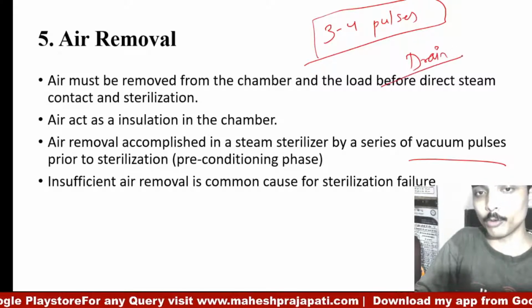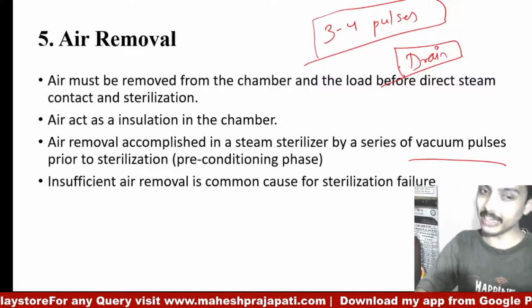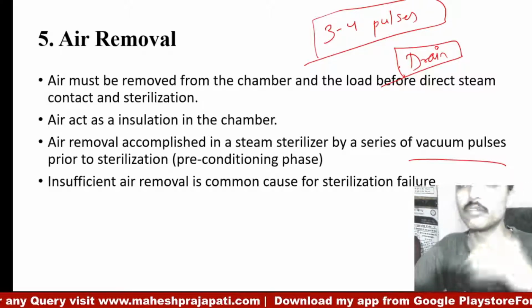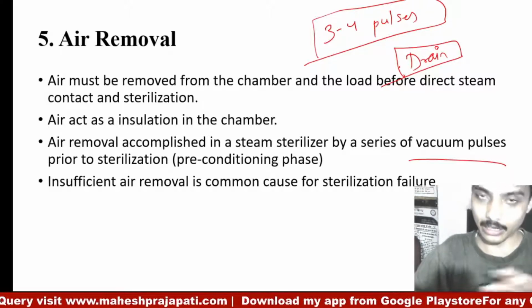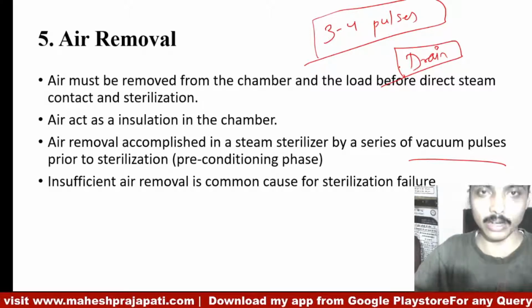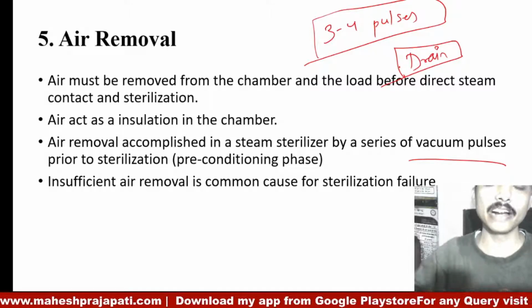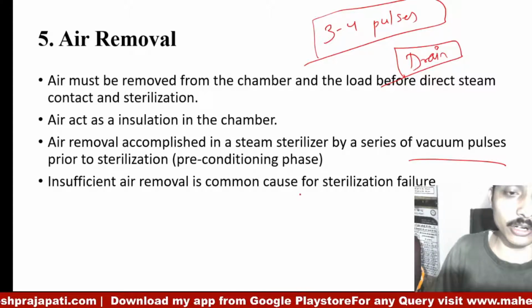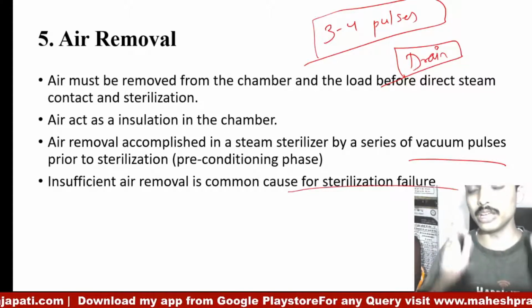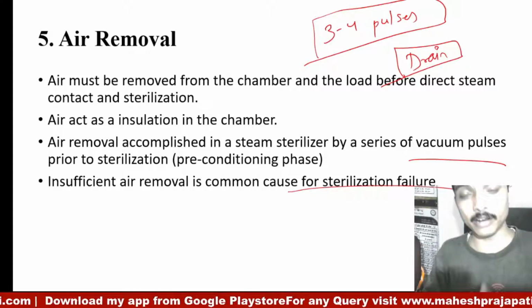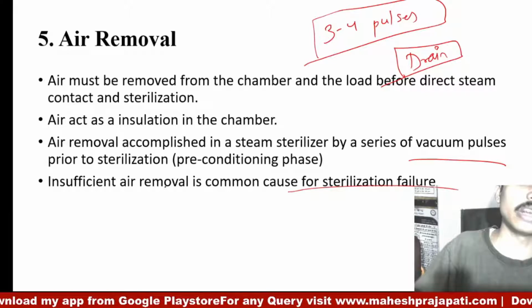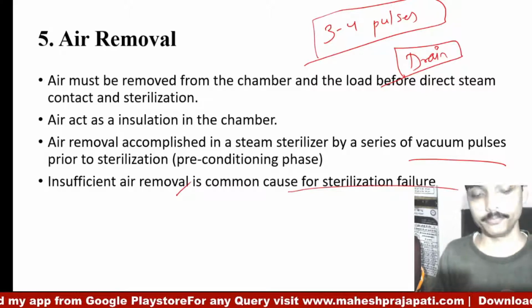So from the drain point we remove the air initially, and once the air is removed, steam will fill the chamber and achieve the desired temperature and pressure. Insufficient air removal is a common cause of sterilization failure. So if sterilization failure happens, the most common factor is insufficient air removal.